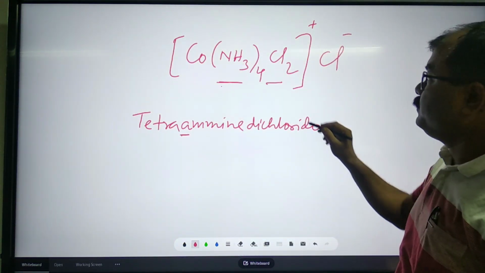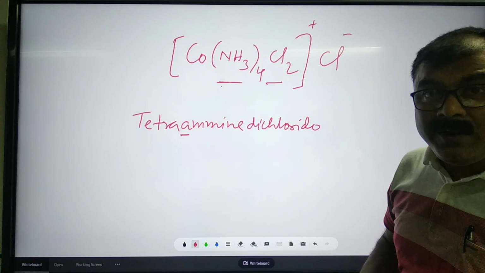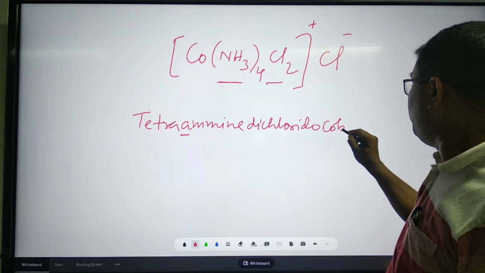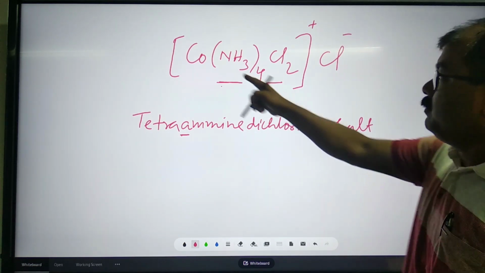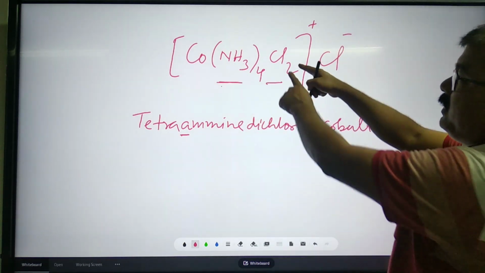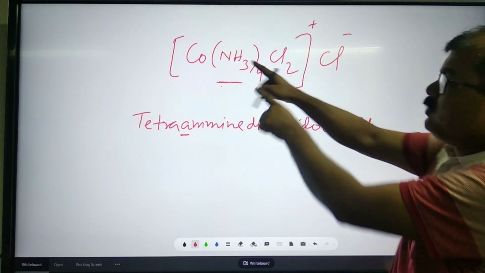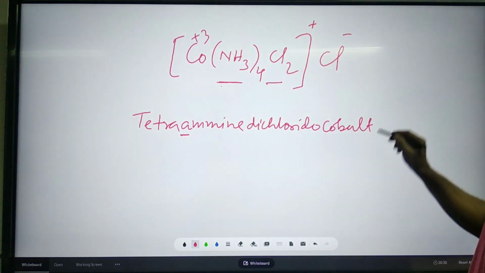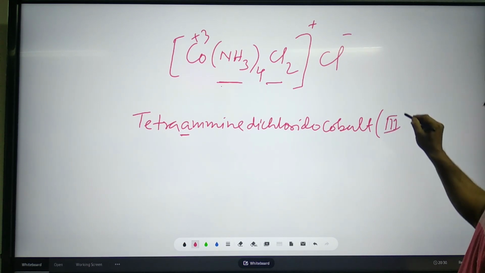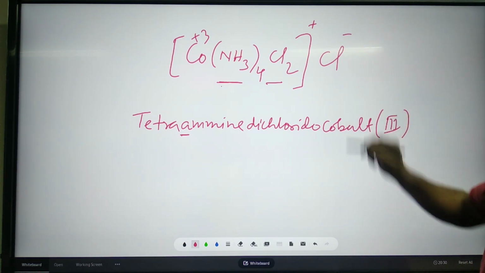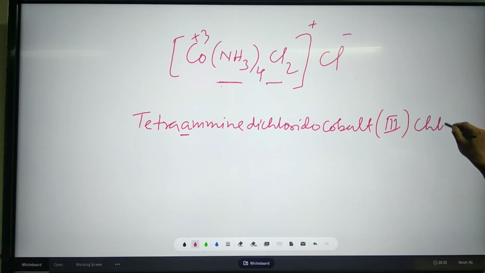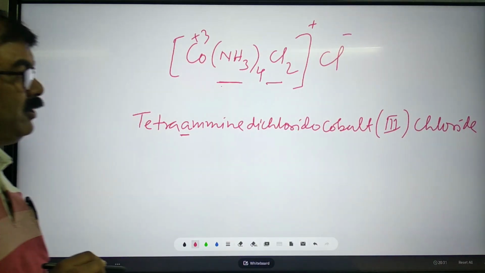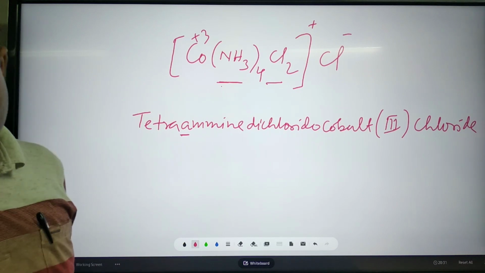Central atom cobalt. This time we will write cobalt only because it is a cationic complex. Primary valency is what? Here it is -2, here -1, so obviously this must be +3. Cobalt 3. Counter anion is chloride. Tetraamine dichlorido cobalt 3 chloride, my dear students.